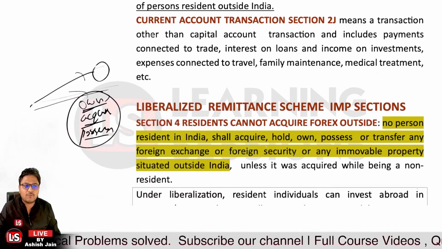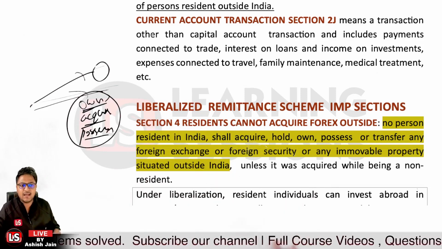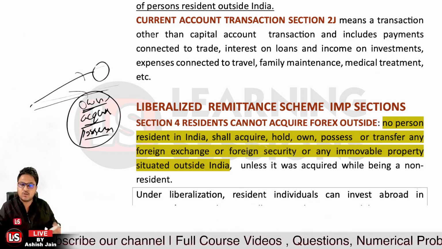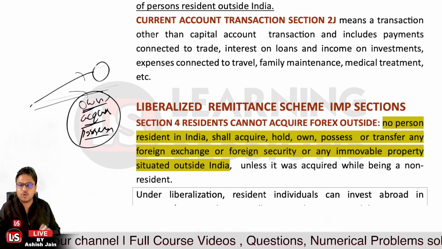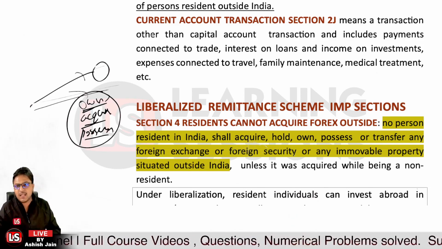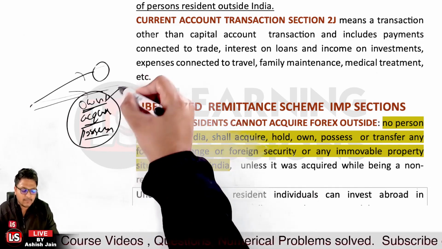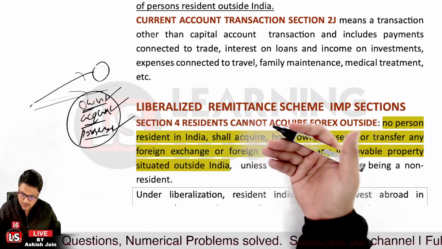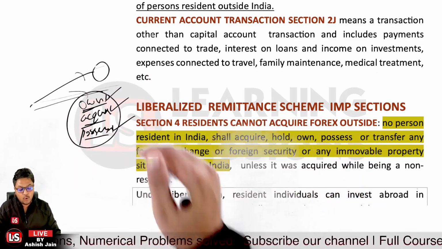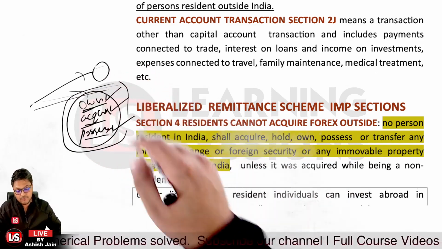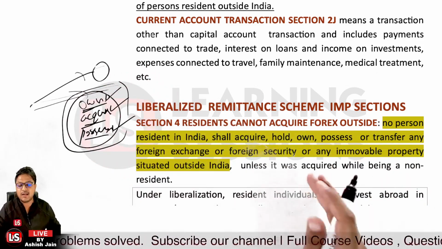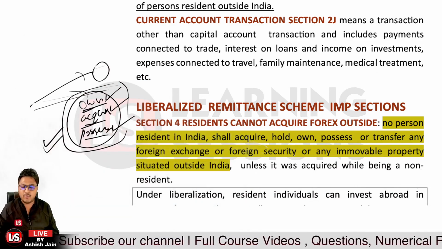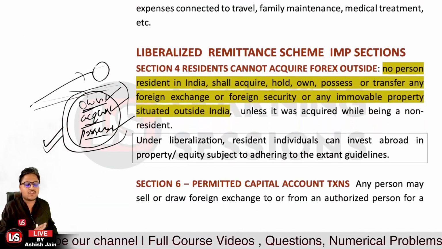So any kind of foreign exchange, any kind of property outside India or foreign securities cannot be acquired, held, or possessed, unless you had actually owned, acquired, possessed, or held them when you were not a resident Indian. Also, if you are holding or owning them under specially extended guidelines, that's also allowed. Otherwise, you cannot hold, own, or acquire such properties. Okay, that's related to it.